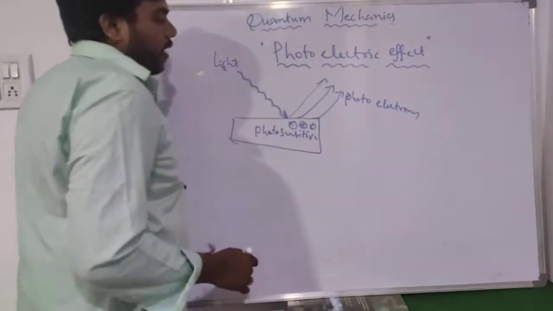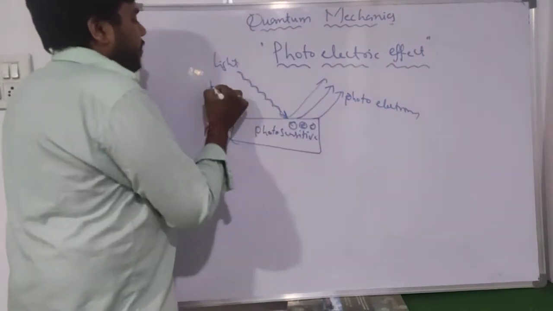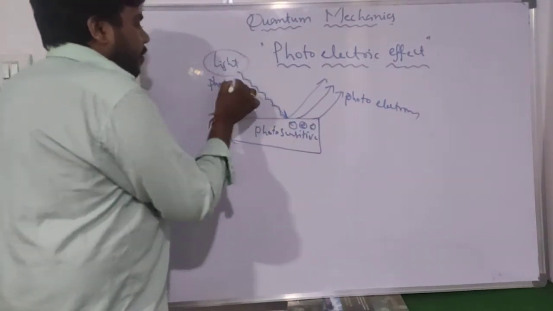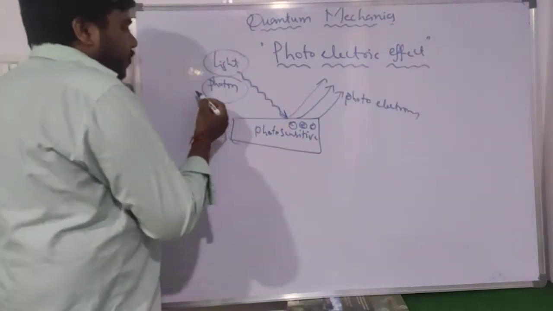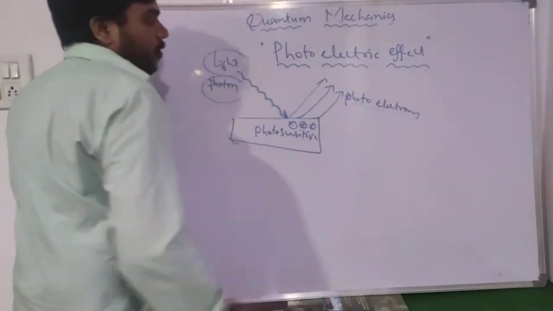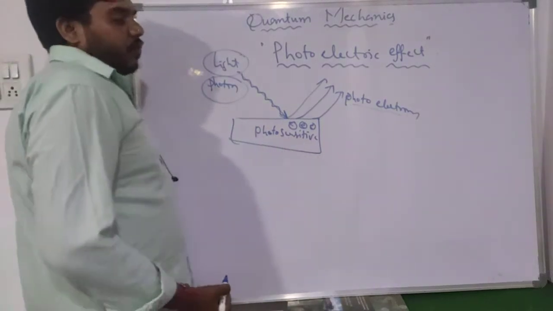Why are they called photoelectrons? Because these electrons are liberated by photons, since the light is in the form of photons. So this process is known as the photoelectric effect.